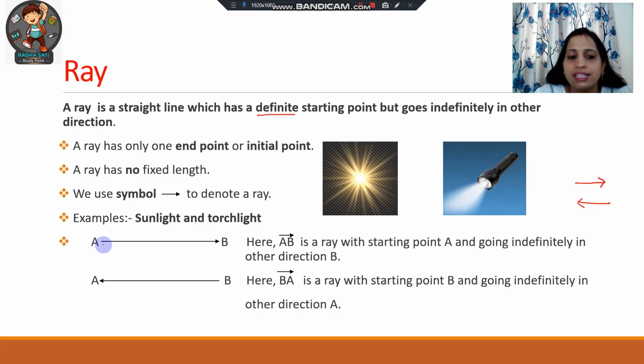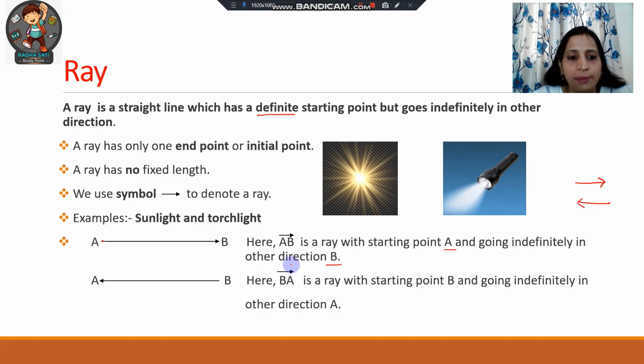Here you can see this is an example of a ray. Here to this side you can see there is not any arrow. This means it is the starting point or initial point. And at B you can see there is an arrow. This means from this point we can extend it indefinitely to any length. So here AB is a ray with starting point A and going indefinitely in the other direction B.